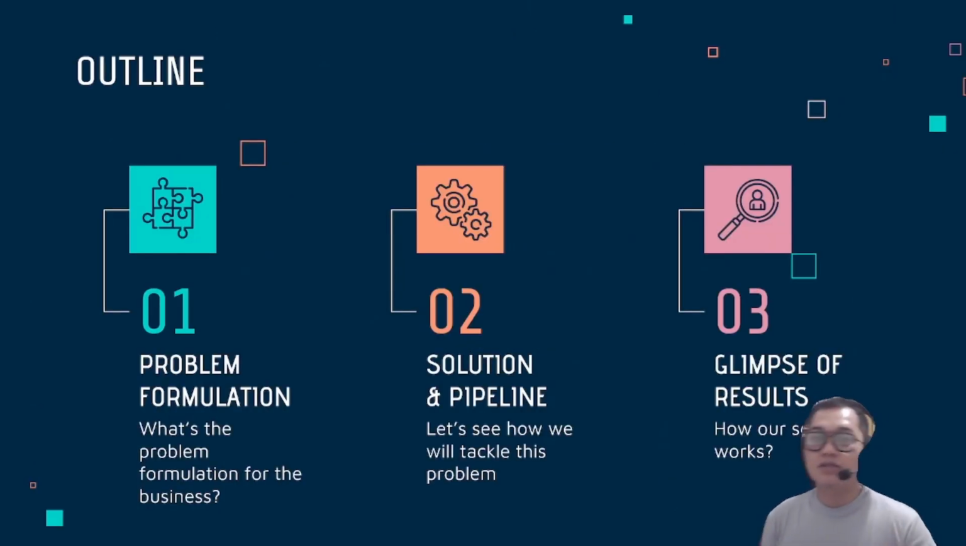Okay, the outline of this presentation: number one is the problem formulation, what's the problem formulation for the business; number two is the solution and pipeline, let's see how we will tackle this problem; and number three is a glimpse of the results.